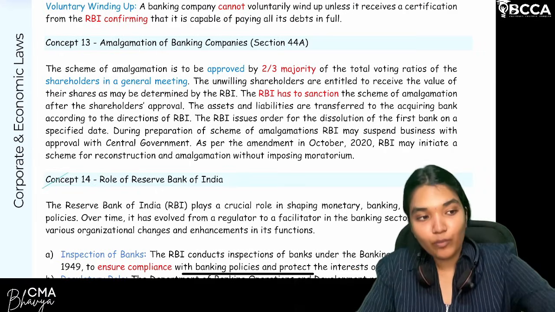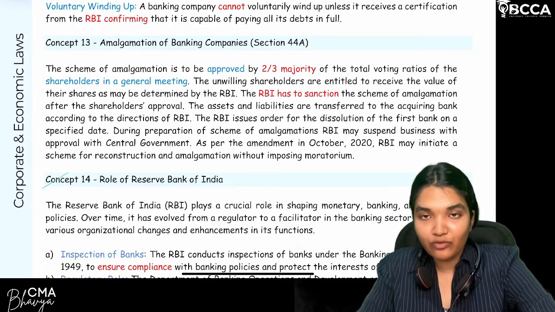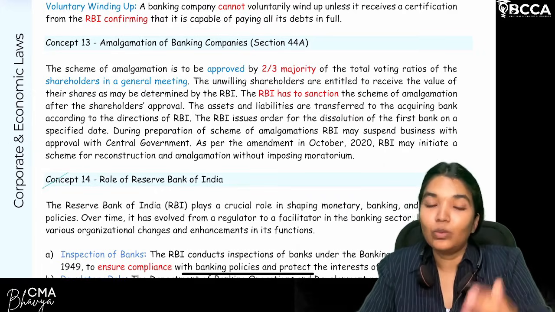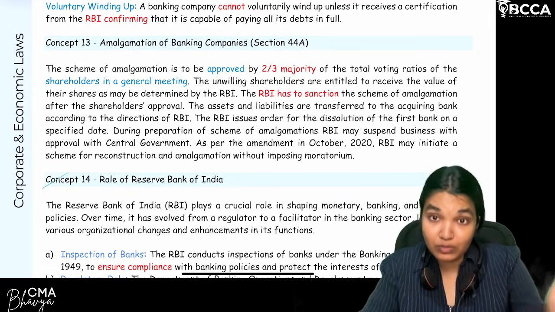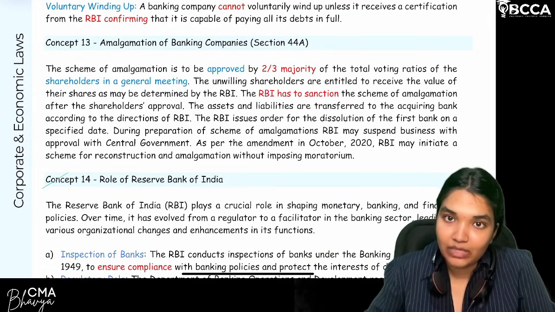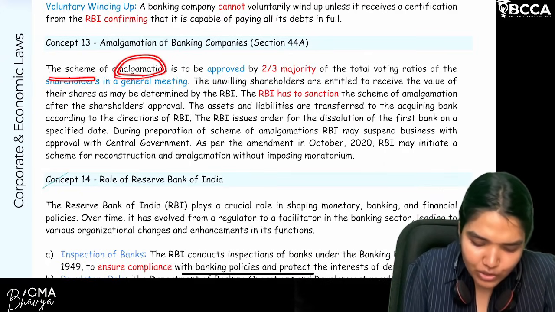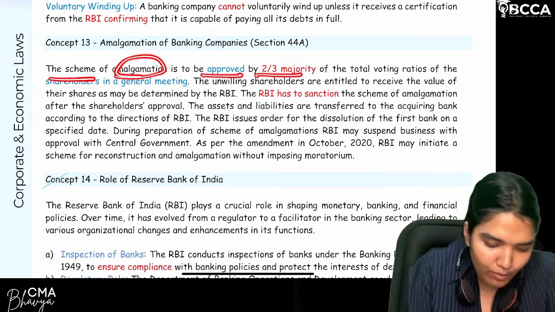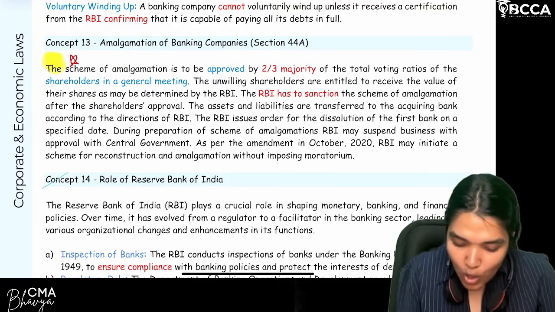So that approval of shareholders will be communicated to the RBI. RBI will check the scheme of amalgamation and it will pass an approval, and then it will result in the winding up of the first bank which is being merged. That will be wound up and the new business will be amalgamated. Are we clear? So that's all related to the content. The scheme of amalgamation is to be approved by two-third majority. Important from an MCQ point of view. This line, two-third of the voting rights.